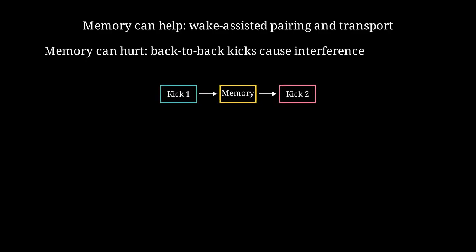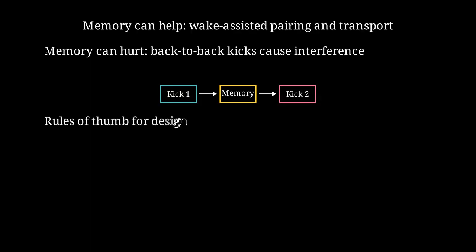Understanding memory helps optimize microfluidic devices and avoid unwanted interference. You can exploit memory for wake-assisted pairing or use phase lead actuation to boost transport efficiency. In droplet sorters, back-to-back kicks interfere because the second kick rides the first wake and overdeflects. Keep actuation period much longer than memory time to avoid crosstalk between successive operations.